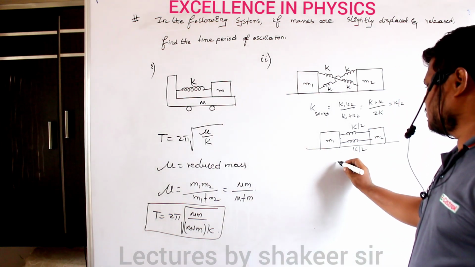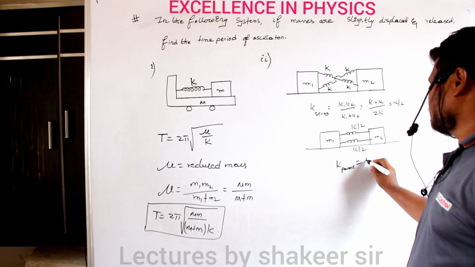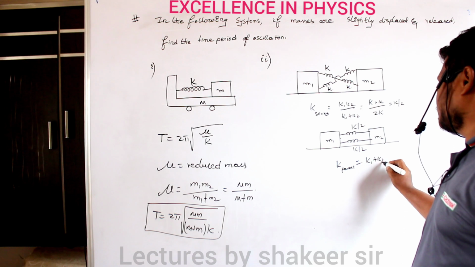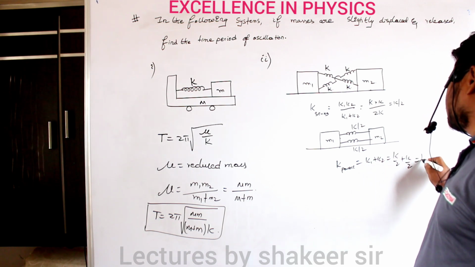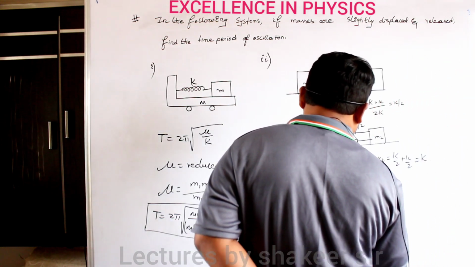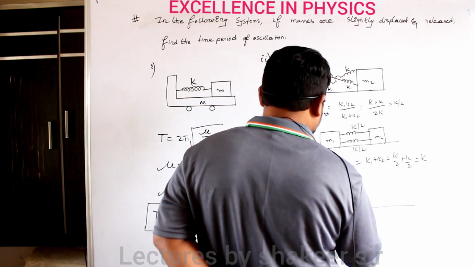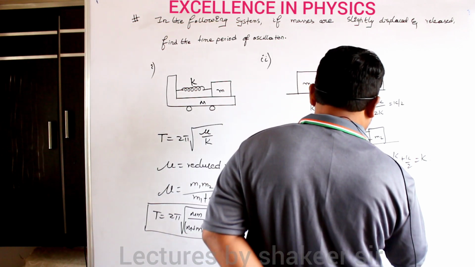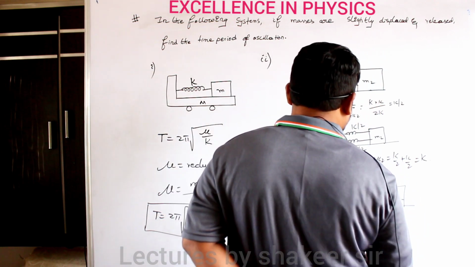If two springs are in parallel, the equivalent is k1 plus k2, which is k by 2 plus k by 2, which is k. So this total combination is equivalent to mass M1 and mass M2 connected by a single spring whose spring constant is k.